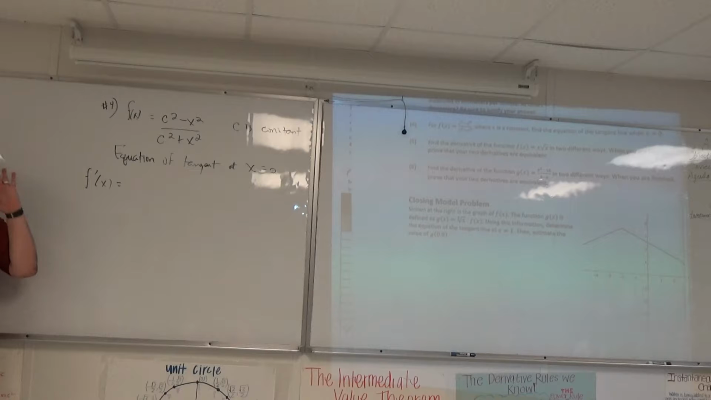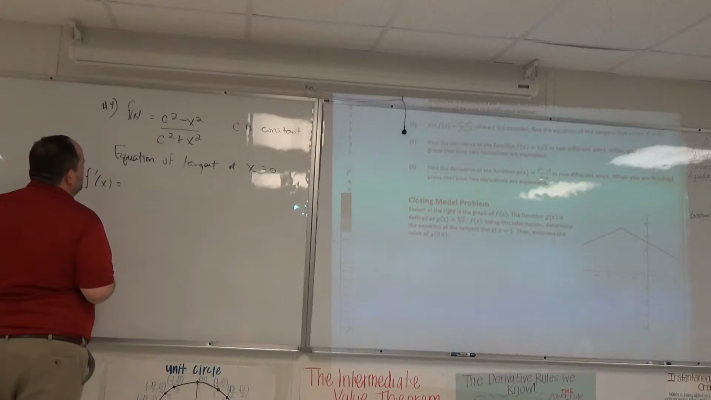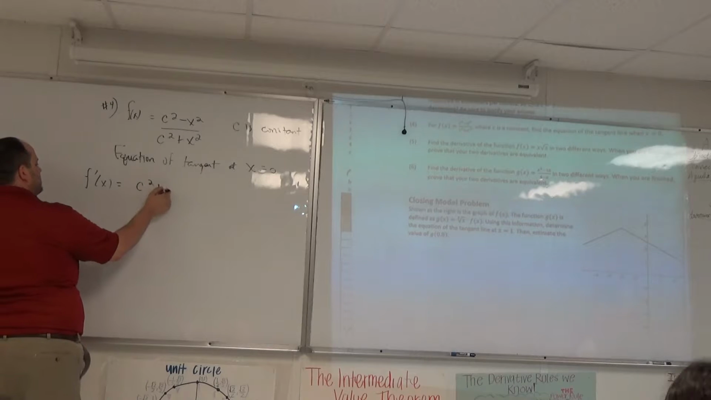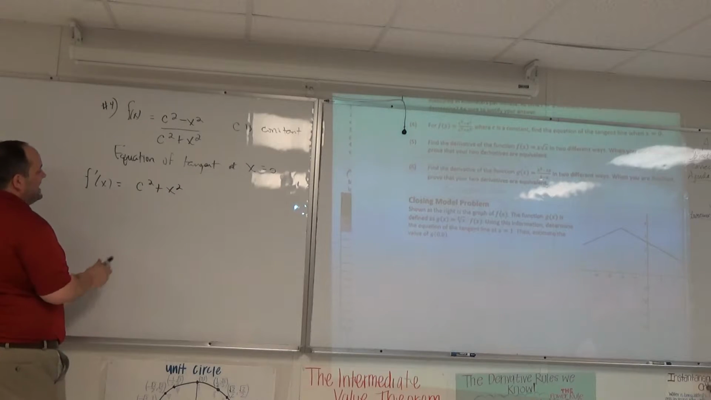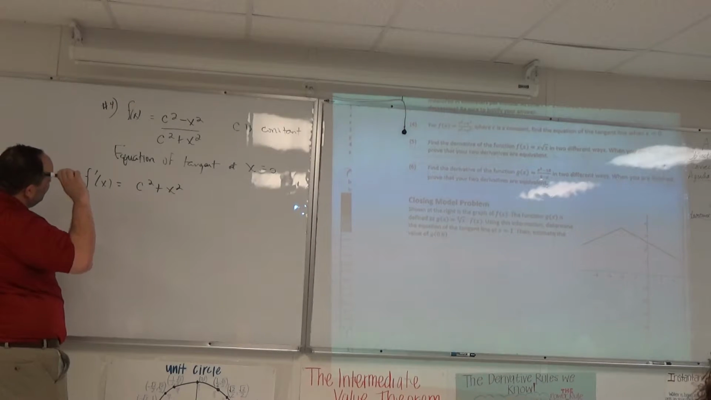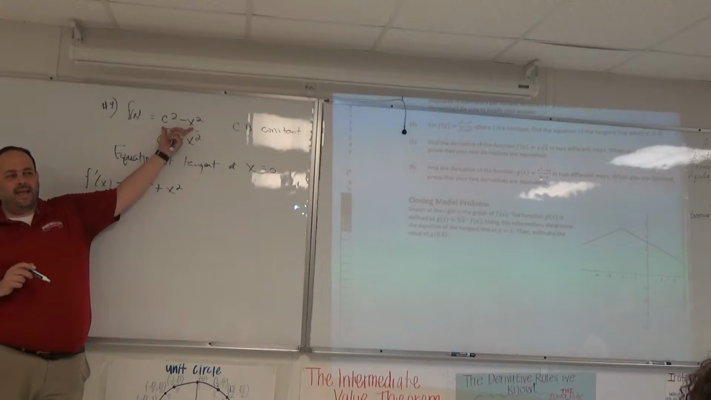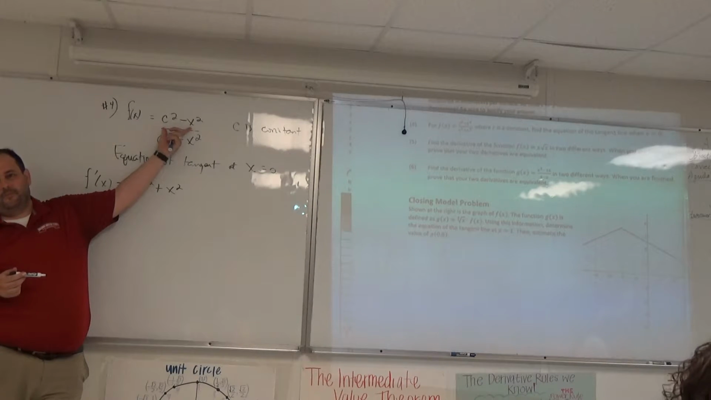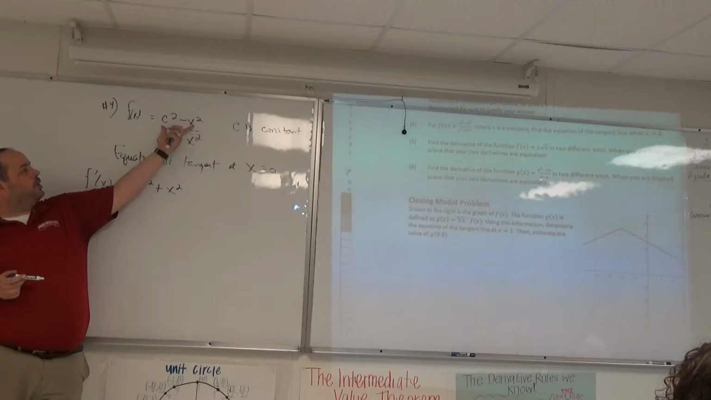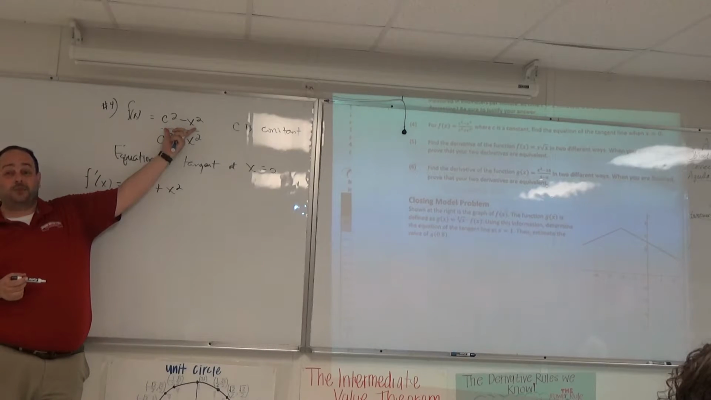rule. Right, quotient rule should scream at you. You're like, I'm a quotient. All right, so the quotient rule says low, c squared plus x squared, d high. What's d high? Oh, I heard 2c minus 2x, and that is so sad. I heard that the derivative of c squared minus x squared is 2c minus 2x.